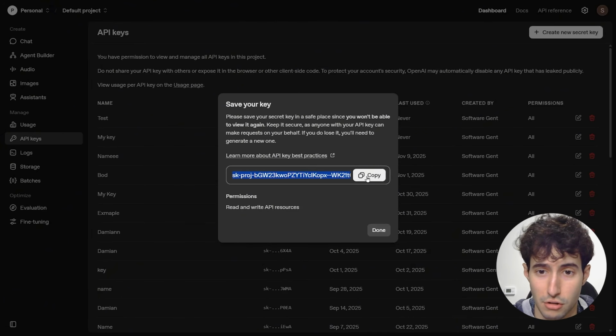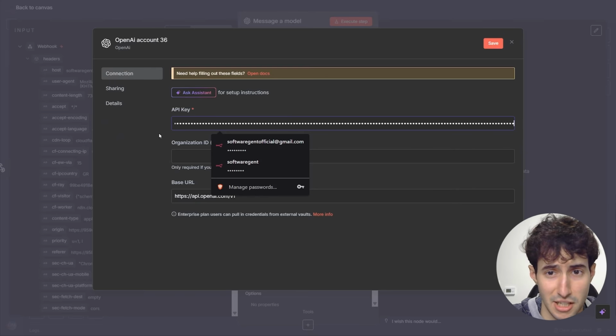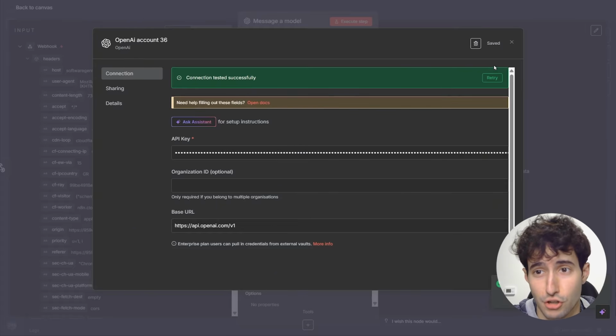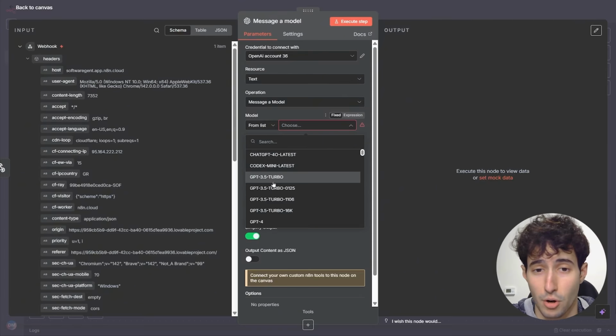So all you have to do now is copy it, and then come back over to N8N and paste it in over here, and click on save, and boom, your credentials should be successfully created, which means that you can select them from over here. Then our resource we will leave on text, operation we will leave on message model. Then we need to select the model that we want to use.